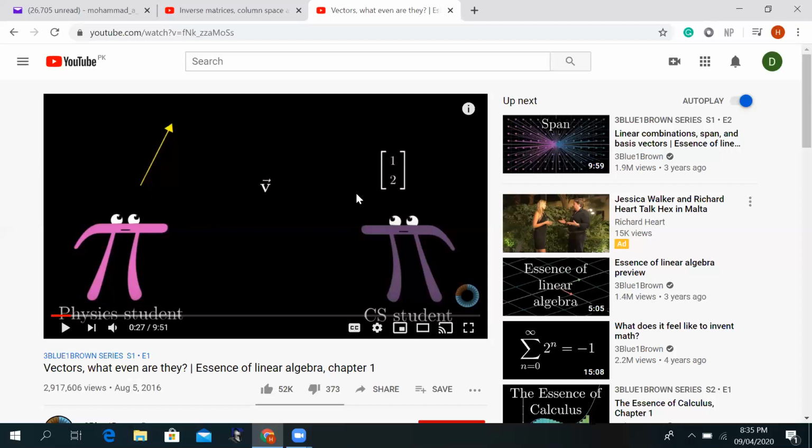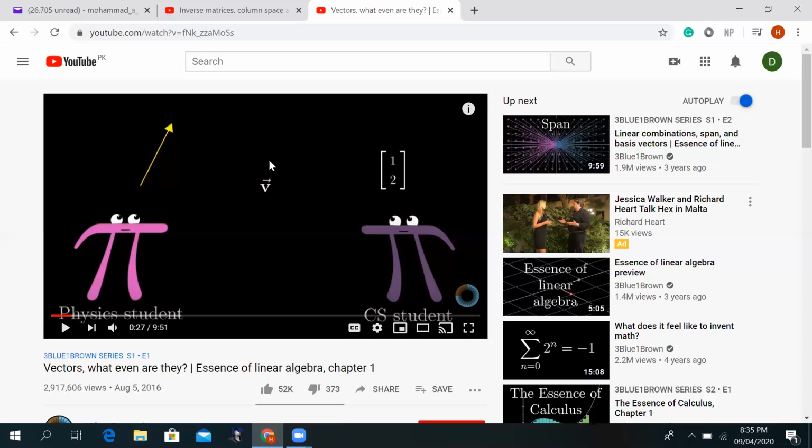So a list is an ordered list. Here the position of one and the position of two is important. They have to be at these positions. If I change their position, like I take the two and put it on top, and the one I put on the bottom, then that will not be the same vector as it was before. So the order here matters. That's why I say ordered list of numbers.